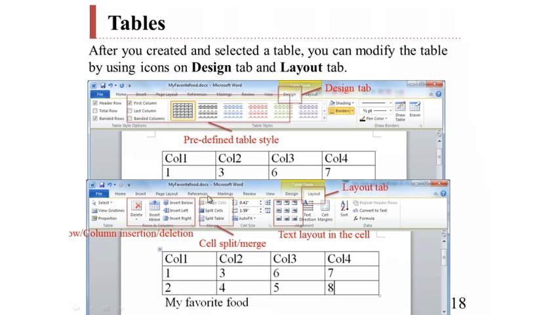With these buttons on the Layout tab, we can also split or merge existing rows or columns. We can change the layout of words in the cell by using these buttons.